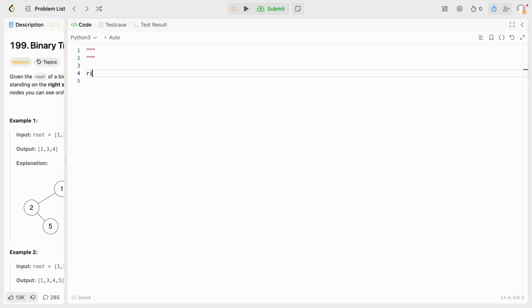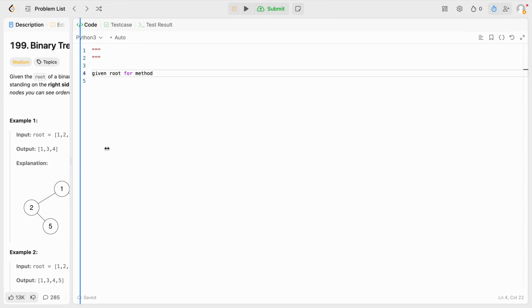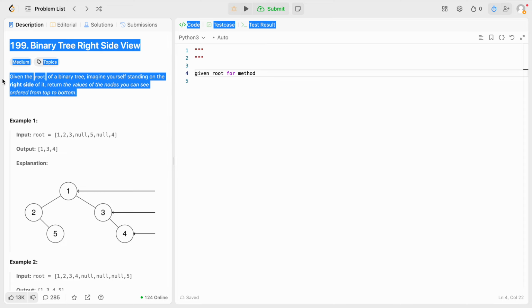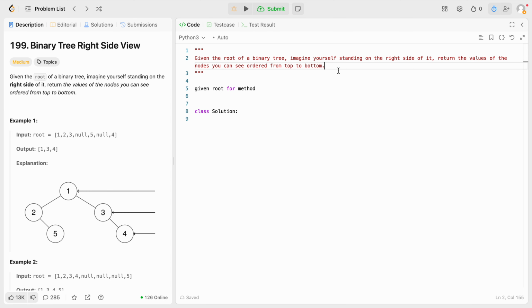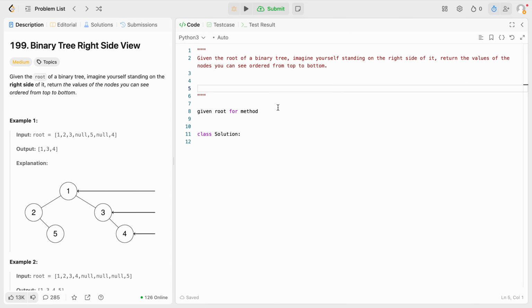So, given root for method, and since this is a class, the class should be already given, because we don't necessarily need to make a class all the time. We can just kind of do a method. So that's the question. I'm gonna go through my own examples.